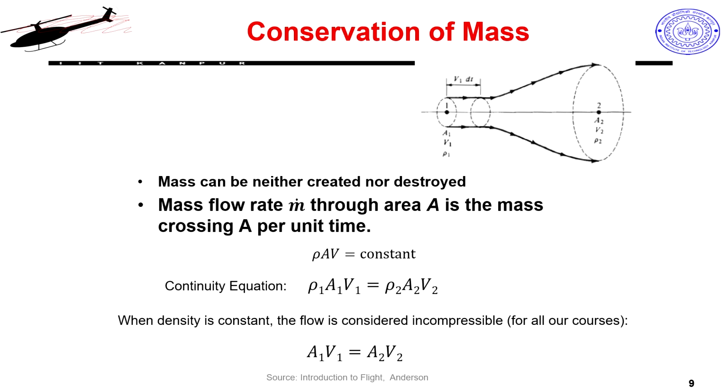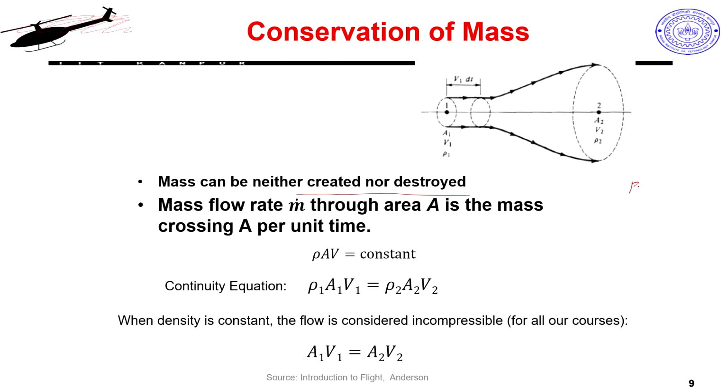So, we start with the basic idea of mass conservation. Which means mass can of course neither be created nor destroyed, except for relativistic things. When your particle or your object starts approaching the speed of light, then mass to energy conversion starts to happen, which is the famous equation by Albert Einstein, E equal to mc square, right.